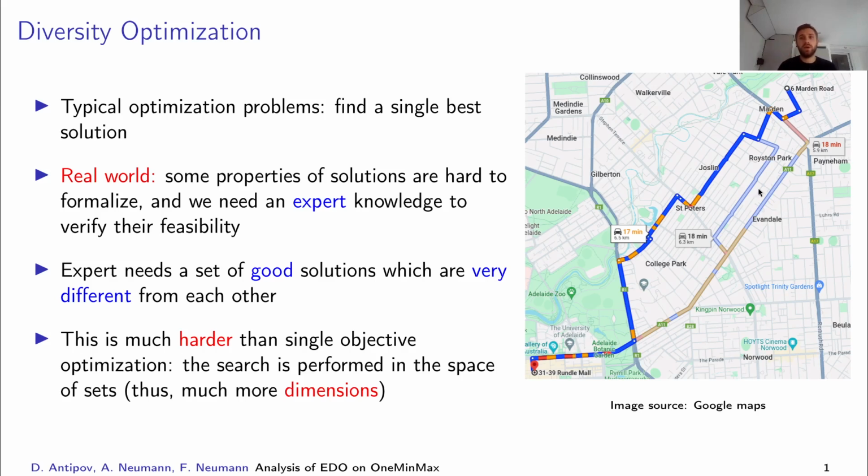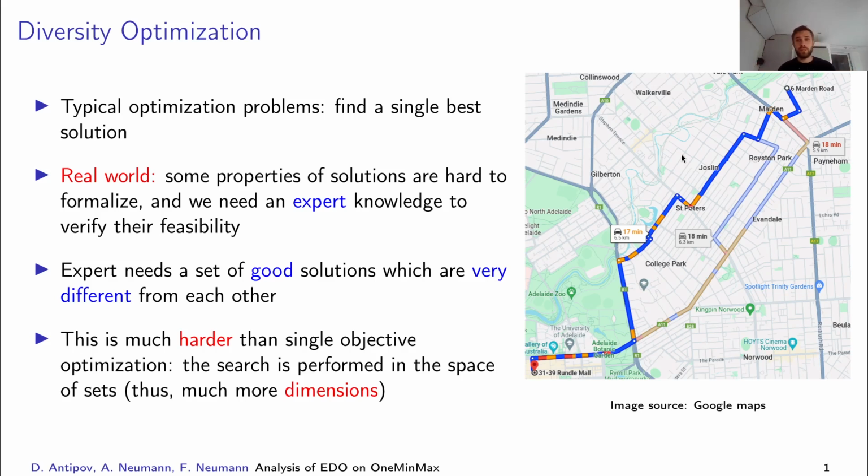For example, when you ask your favorite Maps app about the optimal route to your workplace, the best route might be this one, but you know that this intersection is too stressful, so you would prefer to choose between these two. And usually when this is the case for an optimization problem, the expert who makes the final decision wants to have a diverse set of solutions which are really different from each other, so that he could definitely choose at least one which is feasible in all the senses.